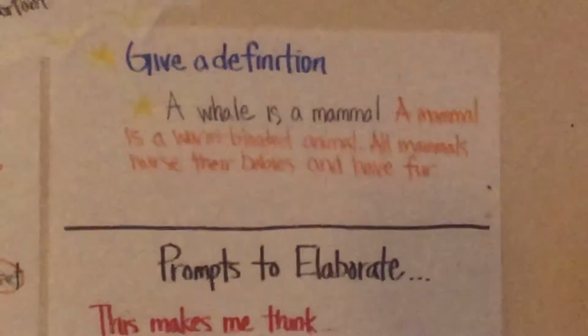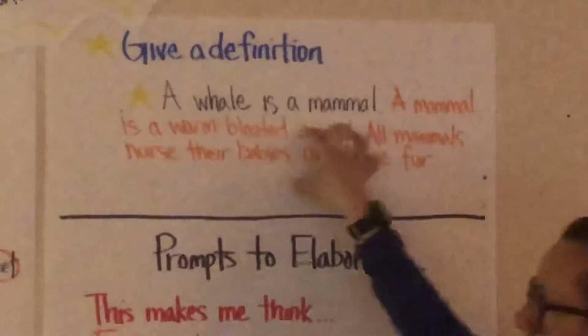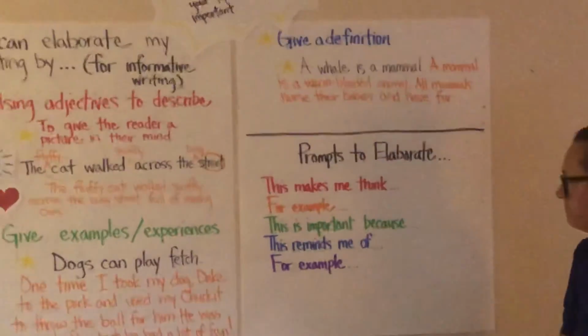Okay, so that's the last way that I want you to maybe see if there's some place in your writing that you can elaborate your facts.